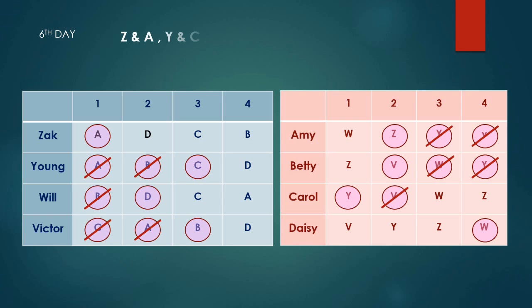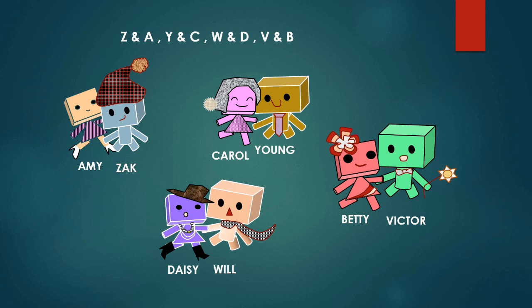So now all 4 guys got engaged with a woman. No one is left alone. Zach with Amy, Jan with Carol, Will with Daisy, Victor with Betty. The algorithm terminates here, on day 6, or after 6 iterations if you will. Happily ever after.